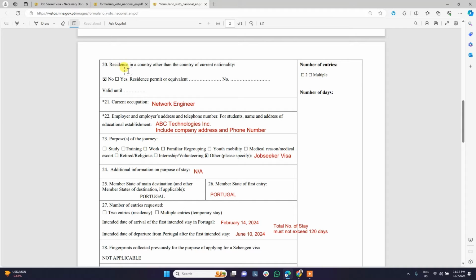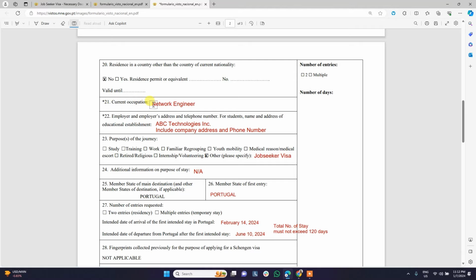Now, in this part, if you are a resident of a country other than the Philippines, then you'll need to declare it here as well. So you'll need to input your residence permit number and until when it is valid. But in this case, I'll just input no.